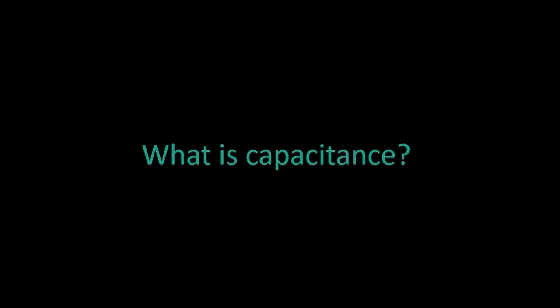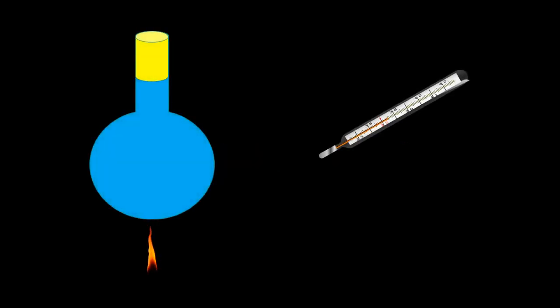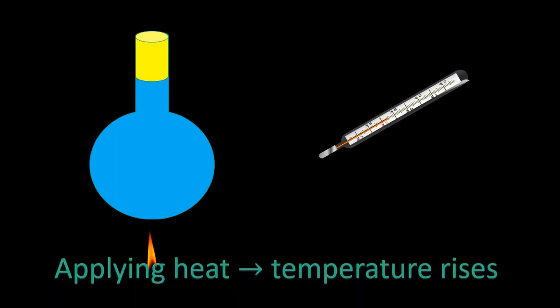What is capacitance? To understand this, we are going to a thermal phenomenon. When we apply some heat to a material, here taken as a liquid, the temperature of the material rises.